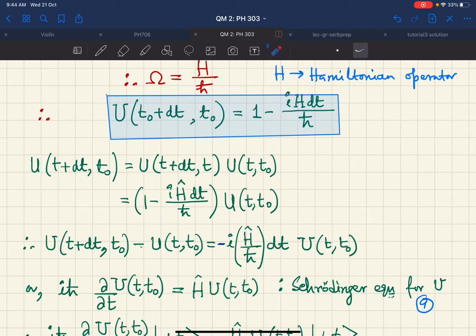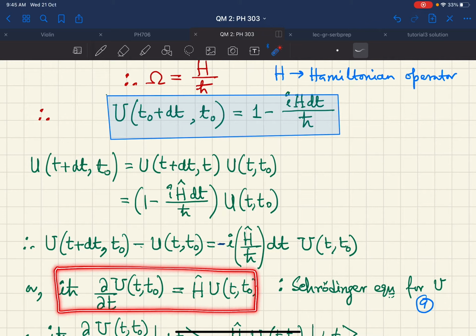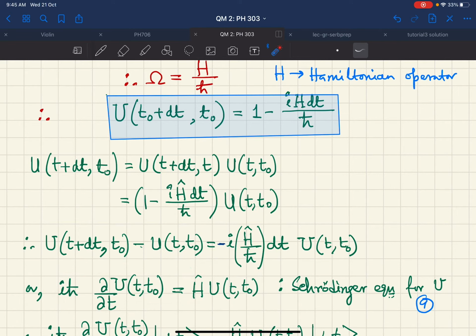Okay. So you can rearrange the terms now, and take the limit dt going to 0. If you take the limit dt going to 0, what you get is iħ ∂/∂t of U(t, t0) is equal to H times U(t, t0).